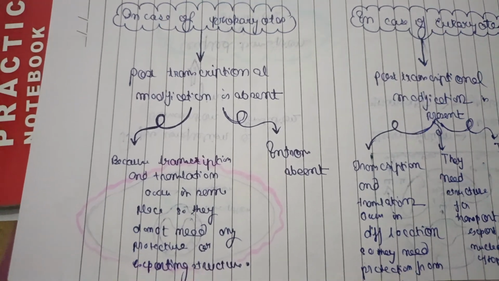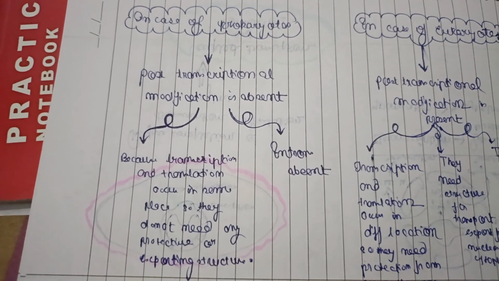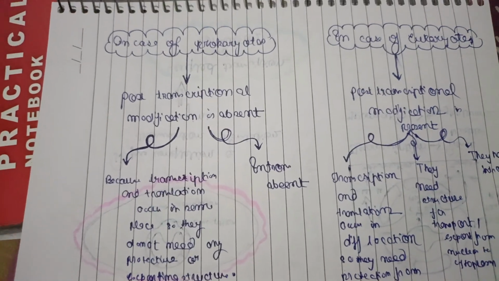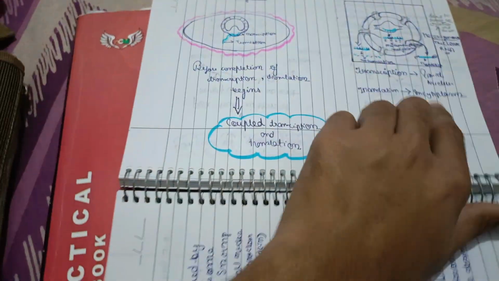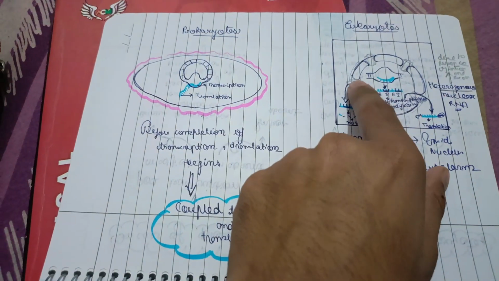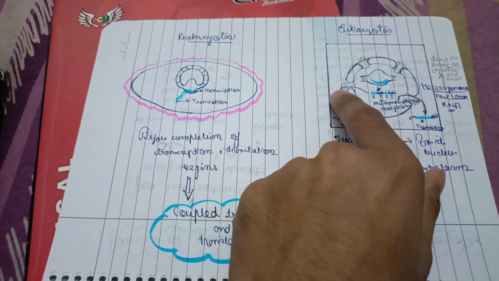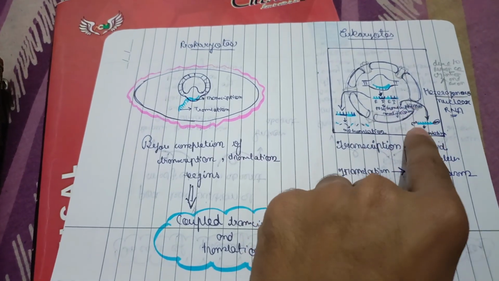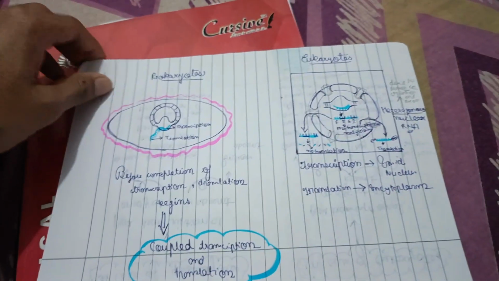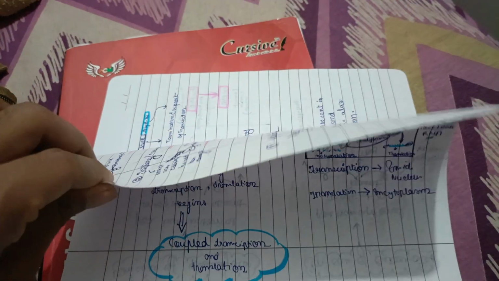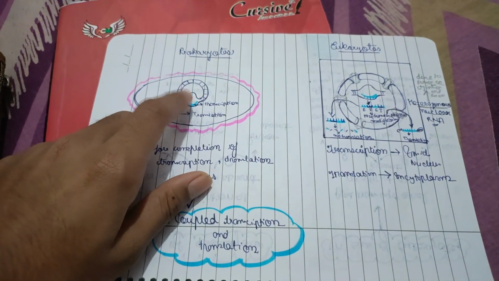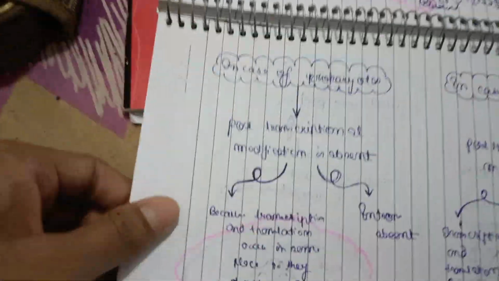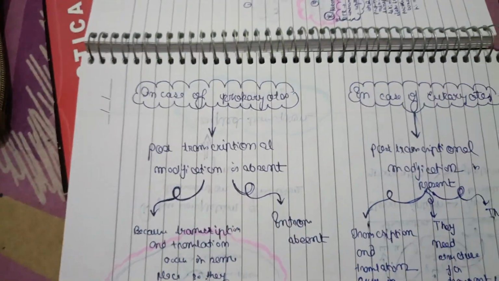The capping is done to help it get out from the nucleus so that it doesn't degrade. Here it is getting degraded because there is no post transcriptional modification. But as soon as the post transcriptional modification is done and then it is getting out, there is no breakage, there is no degradation. So in case of prokaryotes, as it is occurring at the same place, with coupled transcription and translation, they don't need any kind of post transcriptional modification.